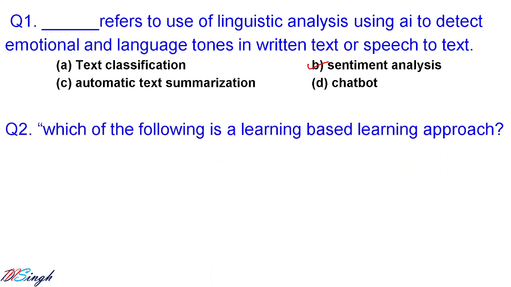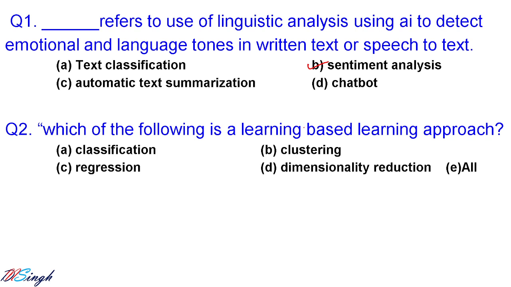Which of the following is a learning based learning approach? There we have five options: classification, clustering, regression, dimensionality reduction, or all. They are all learning based approaches. Classification is a learning based approach, and so are clustering, regression, and dimensionality reduction. So the correct answer is E, that is, all.